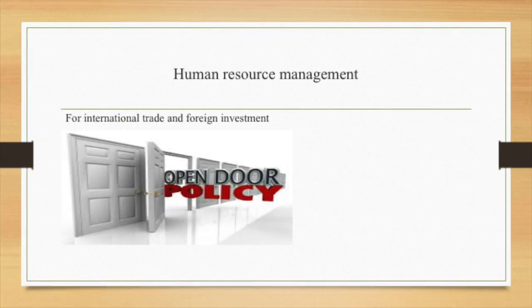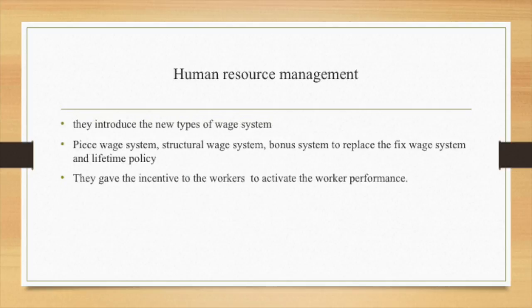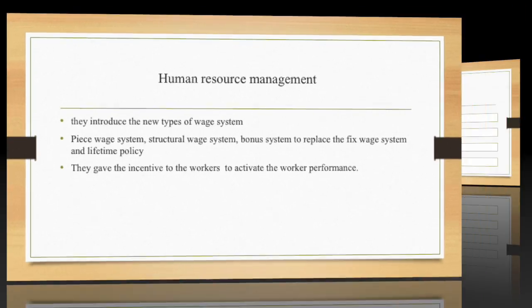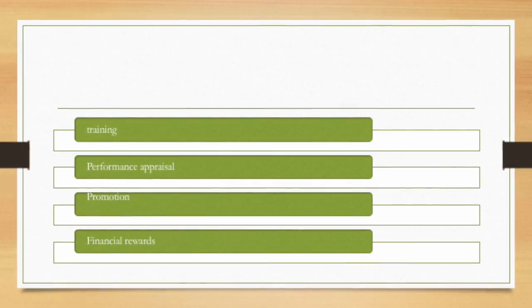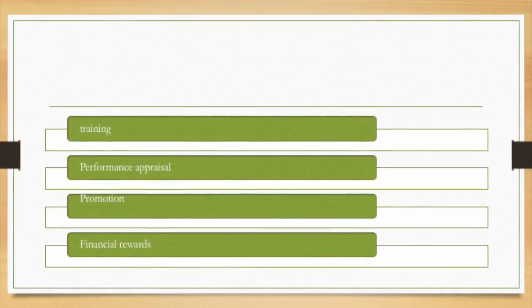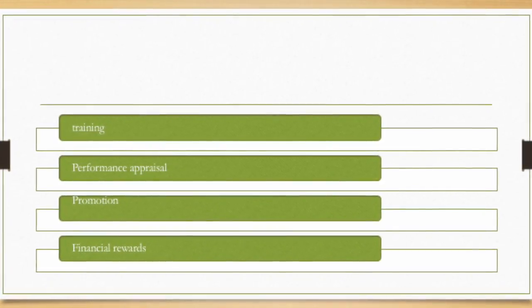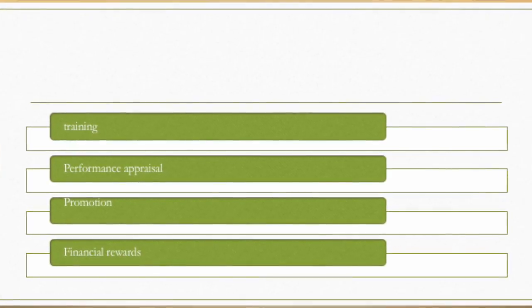After Mao Zedong's death, Deng Xiaoping practiced the open door policy for international trade and foreign investment. He introduced new types of wage systems, the piece wage system, structural wage system, and bonus wage system, to replace the fixed wage system and lifetime policy. They give incentives to workers to activate worker performance. They give training, performance appraisal, promotion, and financial rewards to inspire workers and to make the economy more productive and successful.